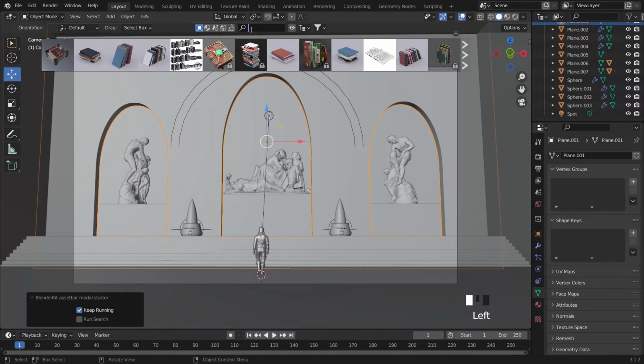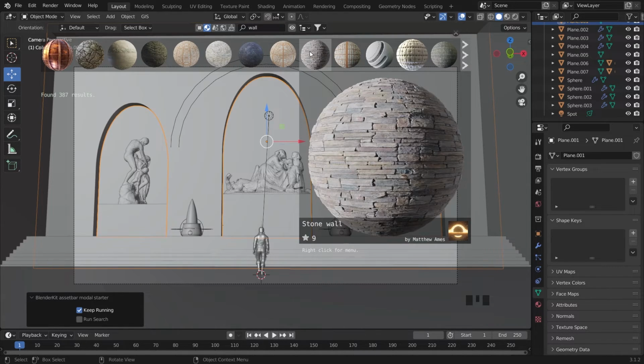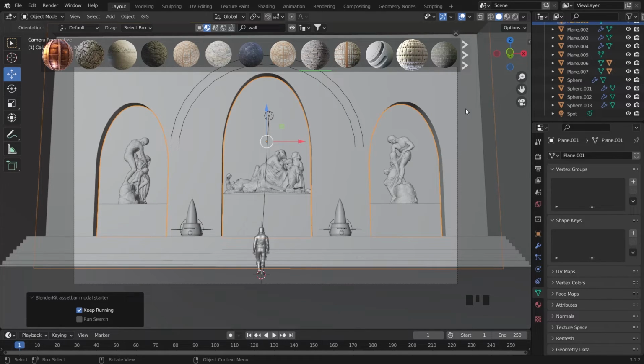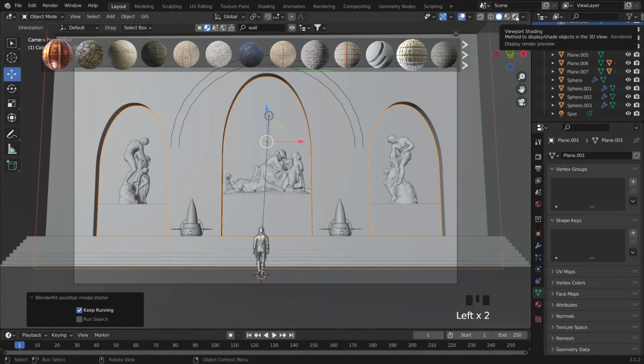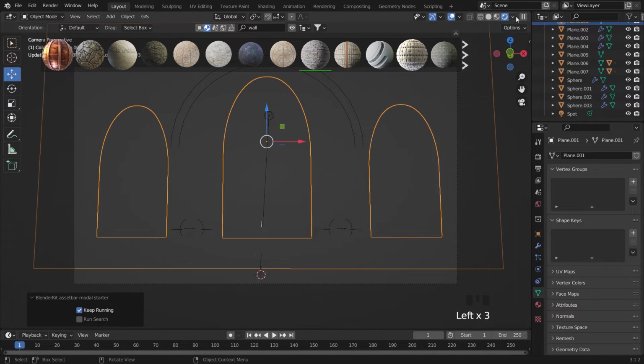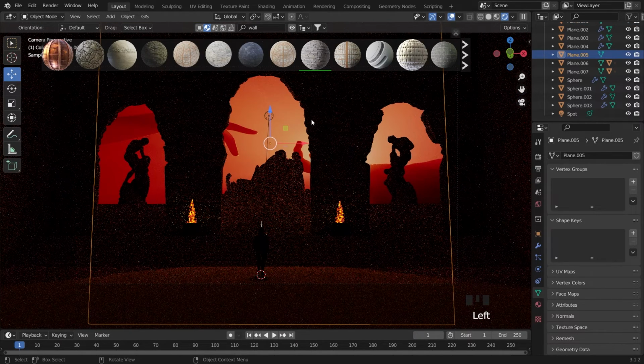So now just delete this one and back to this one. So I will use this one, stone wall. Just click here, stone wall, and now we can see it in the viewport in real time. Okay, it looks like this, right?